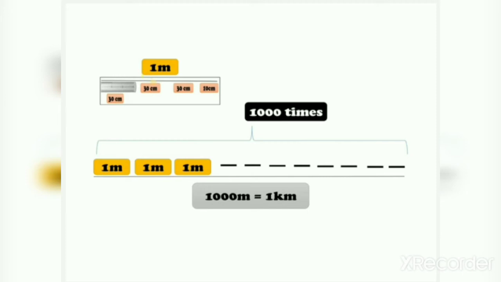So 100 into 100, what comes? 100 into 10 equals to 1000 meter. Means 100 centimeters 10 times you have to multiply. So it becomes 1000 meter, and 1000 meter equals to 1 kilometer. Okay. And 1 meter is equal to 100 centimeter and 1000 meter equals to 1 kilometer.